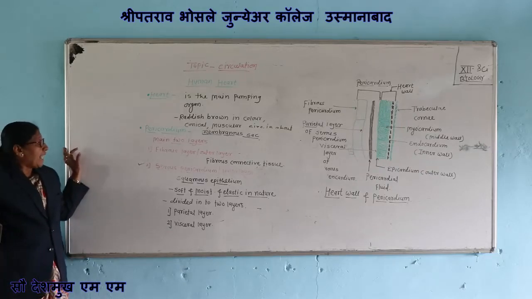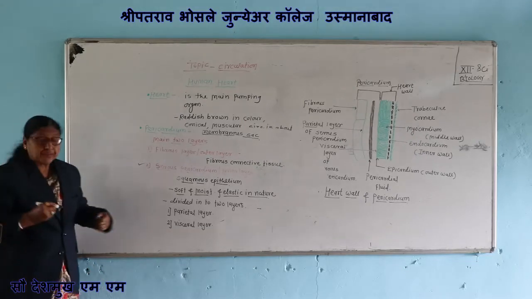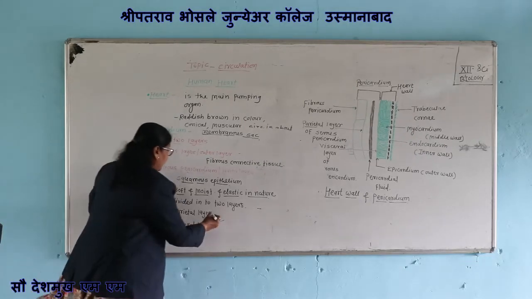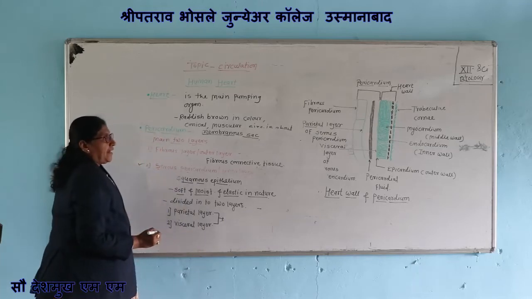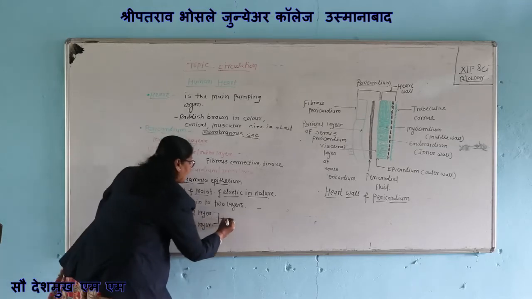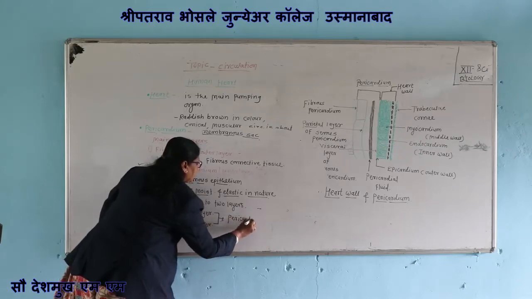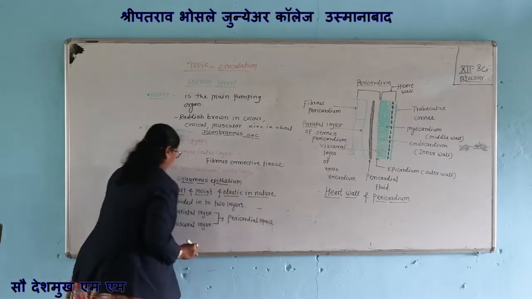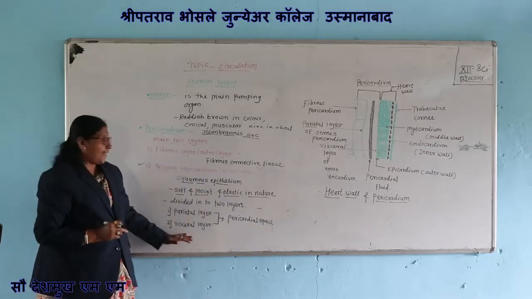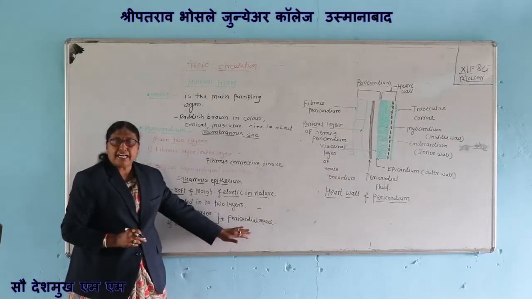The parietal layer and visceral layer are separated by a pericardial space.